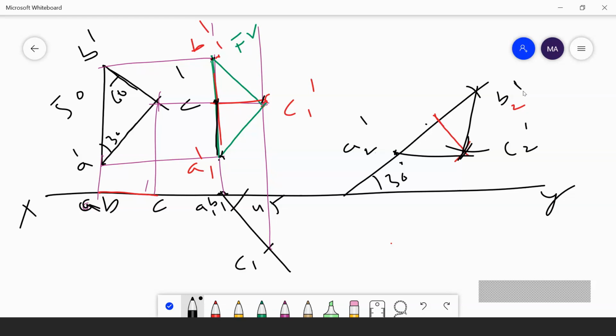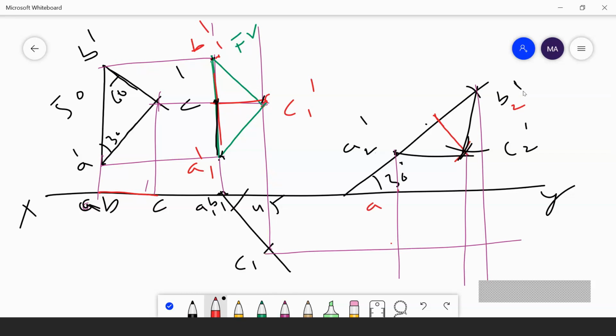Then you are projecting this point downwards. And projecting this one rightward. Then you are marking the same points here. I'm marking here as A2, here as B2, here as C2. Then I am joining all these points. This one will be your final top view.